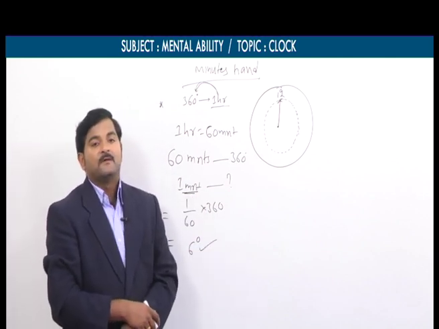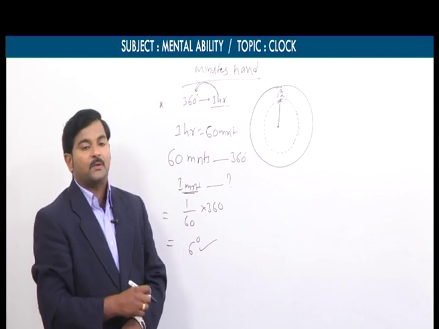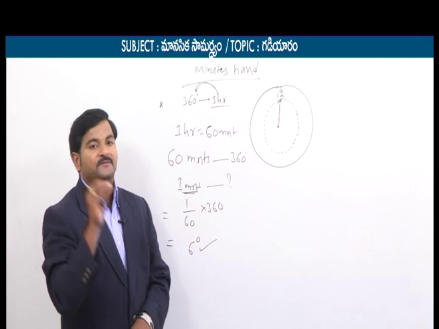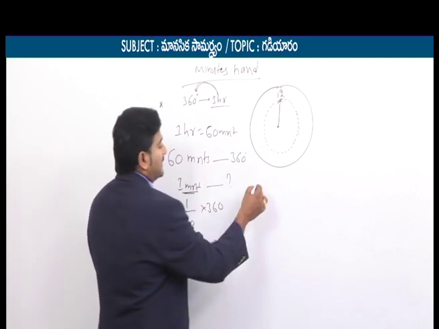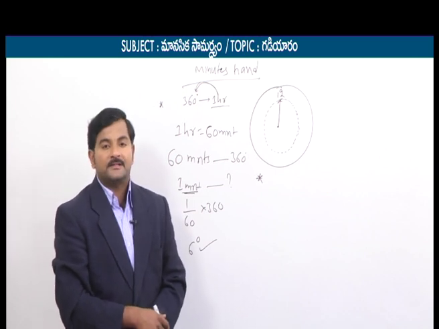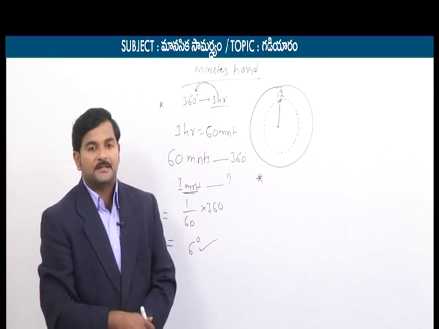So these are the 5 important points related to the minute's hand and the hour's hand. I need you to focus on these 5 points once again. The first point is, in the span of 12 hours, the hour's hand makes 360 degrees.